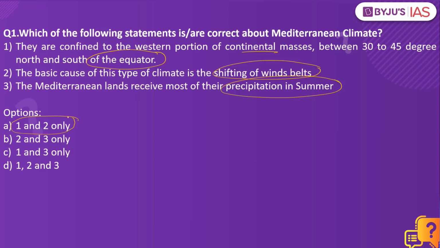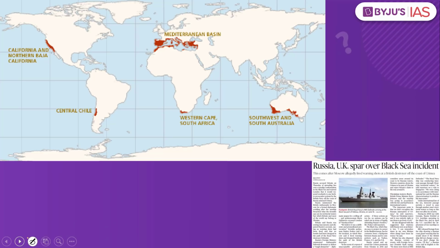Now let us try and understand what this Mediterranean climate is. As the very name denotes, this particular climatic condition is seen in and around the Mediterranean Sea. So we have the Mediterranean Sea here. This particular climate is seen in and around it and also on the western part of the continent between 30 to 45 degrees on both sides of the equator.